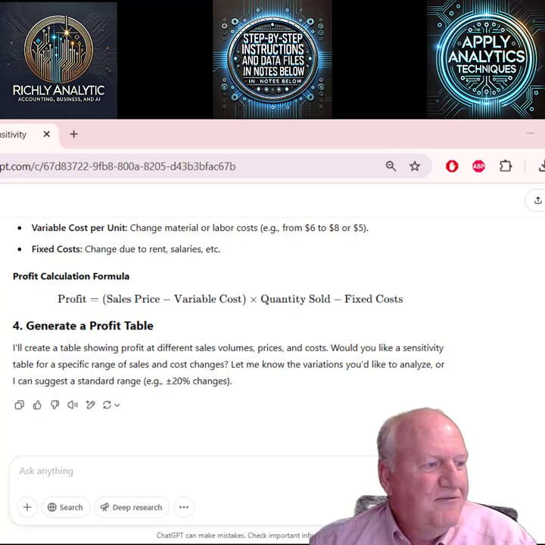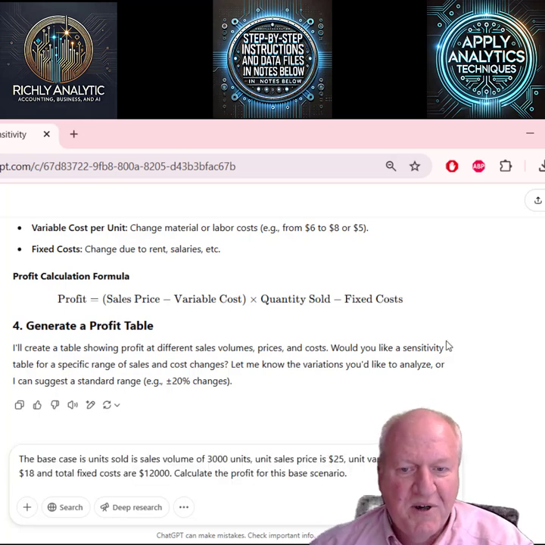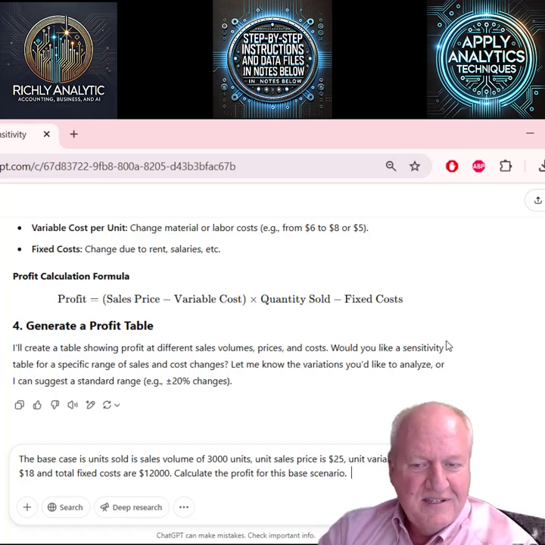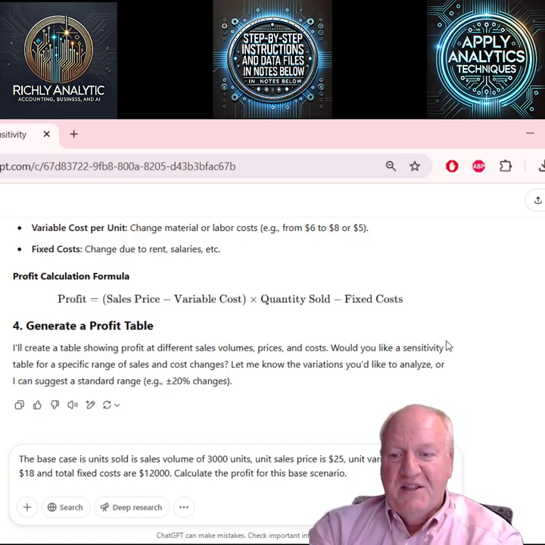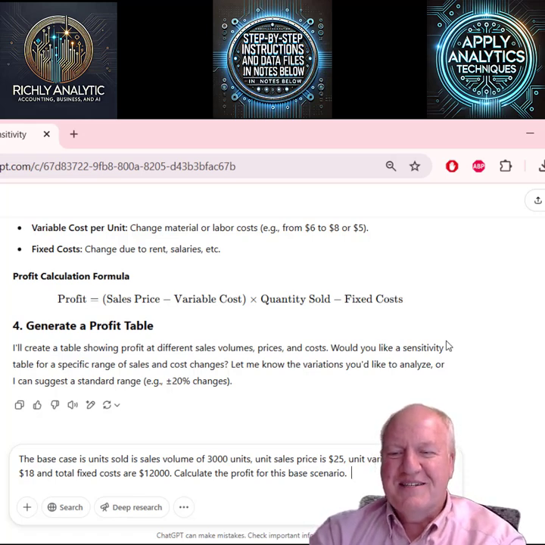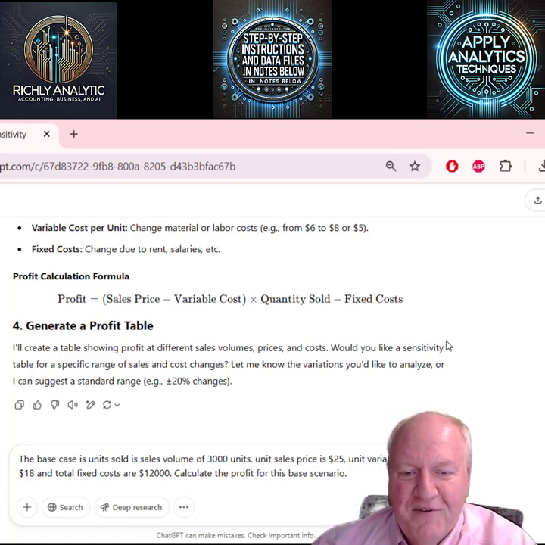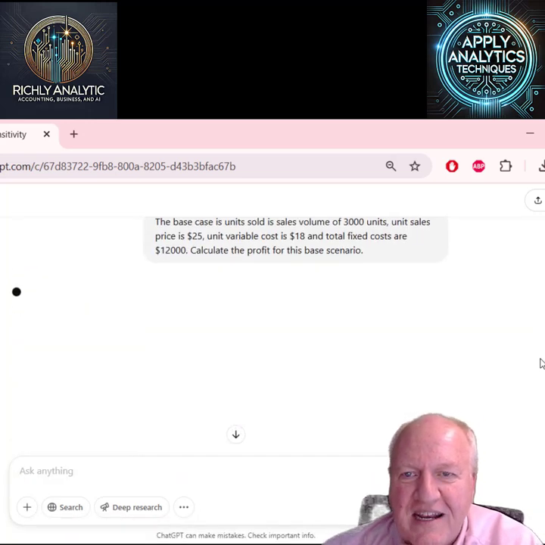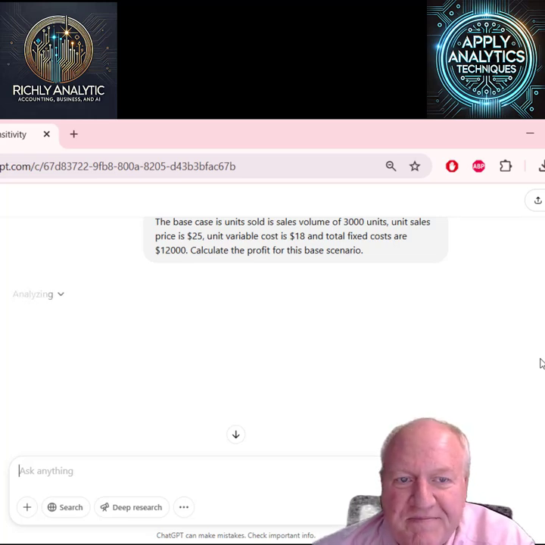But for now, we're going to go ahead and define the base case. And these are in your instructions of the scenario we're going to use. You can use anything you want, but we're going to assume we sell 3,000 units for a sales price of $25. The per unit variable cost, and you'll notice that I really like to say the word unit just so it knows it's not like total variable cost, but the unit variable cost is $18 and total fixed costs are $12,000. And so we're going to ask it to calculate the profit for this base scenario. So notice we're not yet asking it to do a break even. We're just saying, hey, where are we at when we get started?